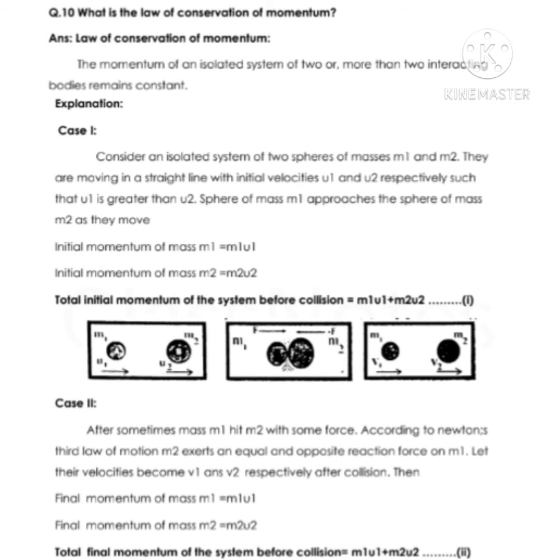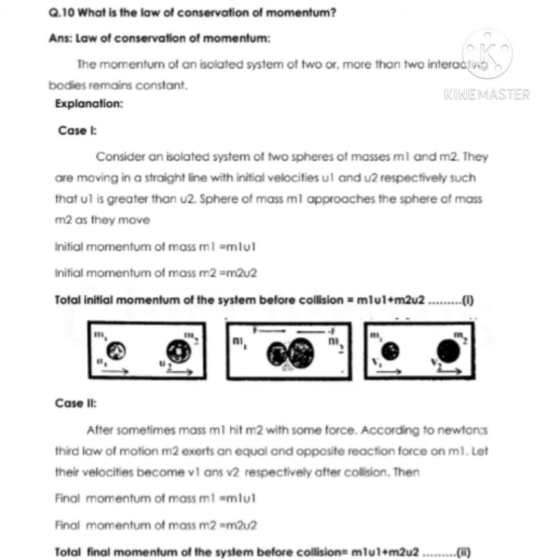The statement of the law of conservation of momentum is: the momentum of an isolated system of two or more interacting bodies remains constant. Let us explain with an example. Consider an isolated system of two spheres of masses m1 and m2. They are moving in a straight line with initial velocities u1 and u2 respectively, such that u1 is greater than u2.